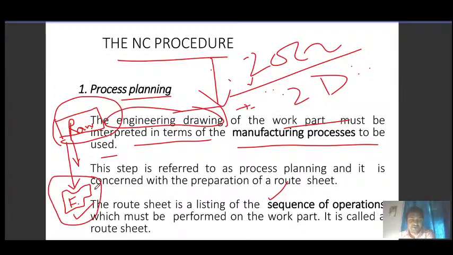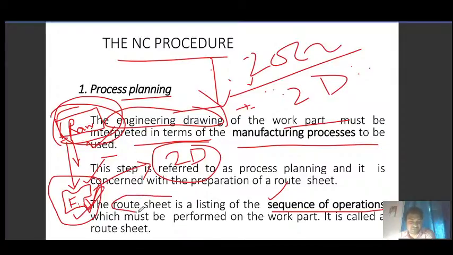You will obviously make a 2D drawing, and from that you read what processes are required to produce this part from here. So this one is immaterial for us. It means we will not focus on this, we will focus mainly on this. So what are the various processes required, and then we will list those processes, and then we will set a sequence of operations, and that sequence of operations is called the route sheet, which must be performed on the work part. It is called a route sheet.